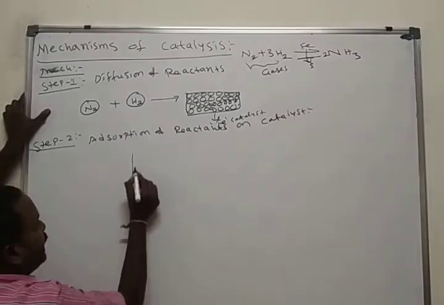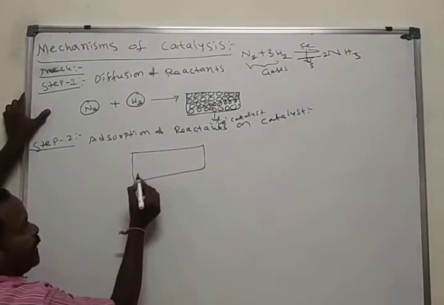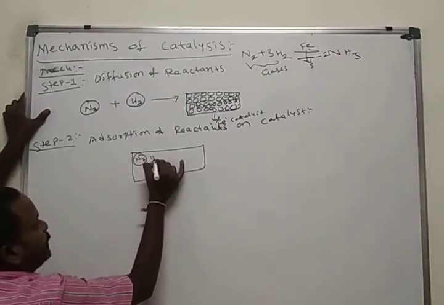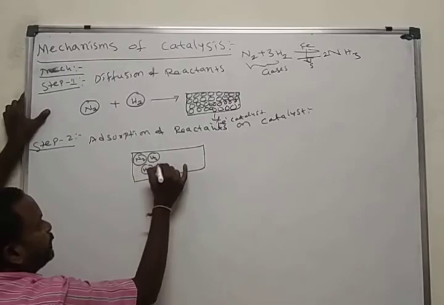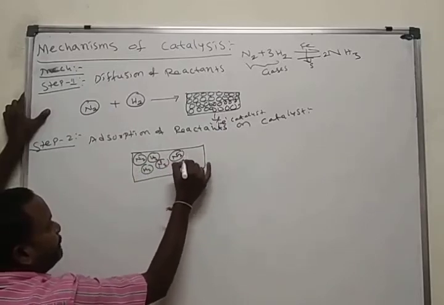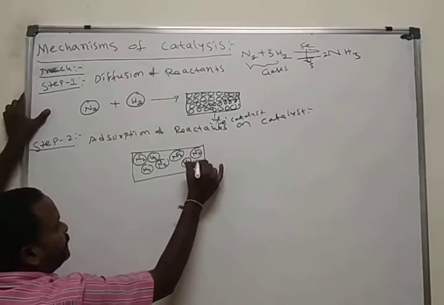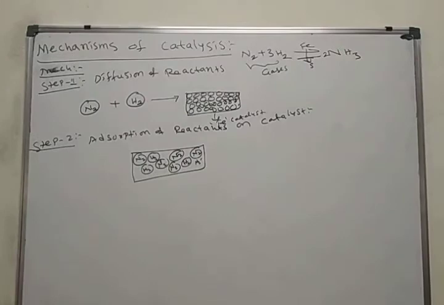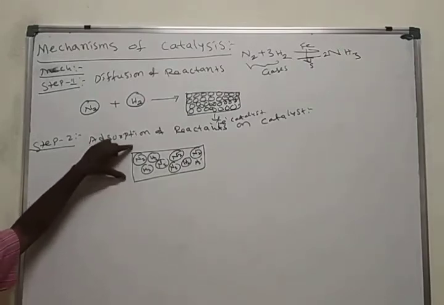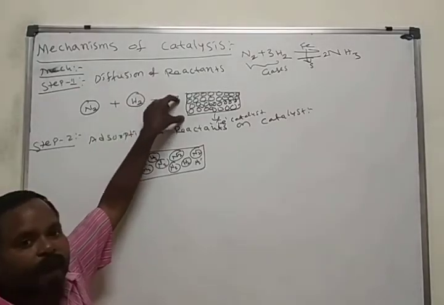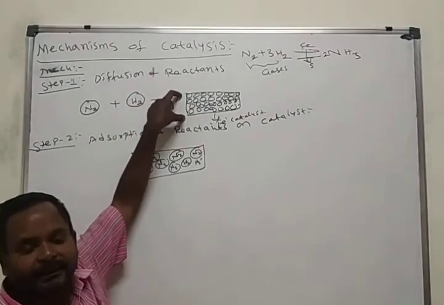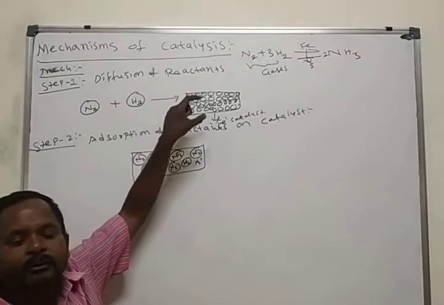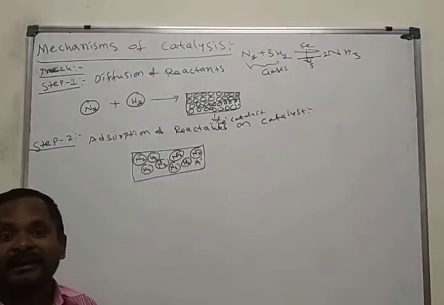What happens? This is the iron catalyst. Here we have the pores. Nitrogen gets adsorbed, hydrogen gets adsorbed. Here nitrogen and hydrogen get adsorbed on the surface of the iron. Why is it adsorbed on the surface of the iron? I said finely divided iron. Pores containing iron particles have some attraction forces, chemical forces.